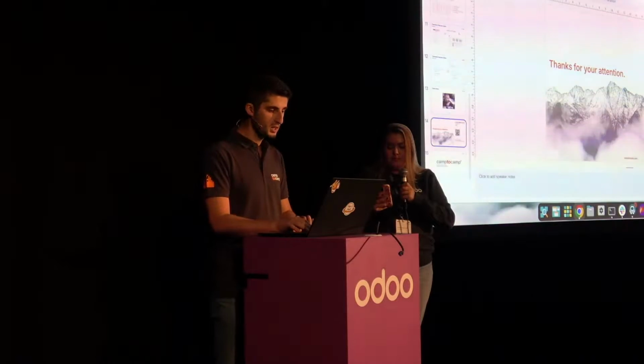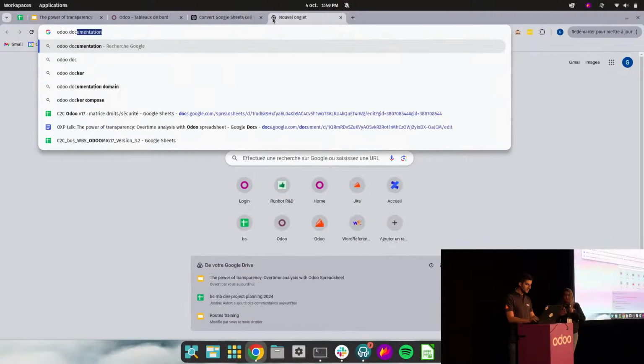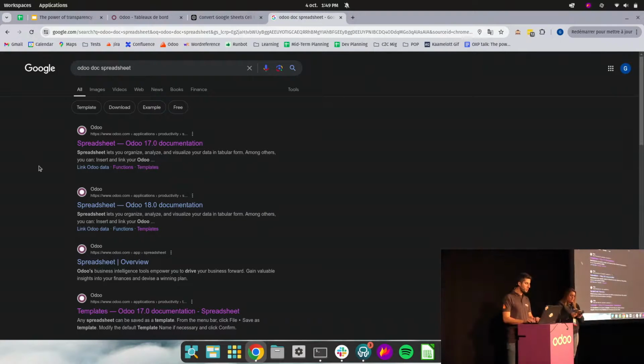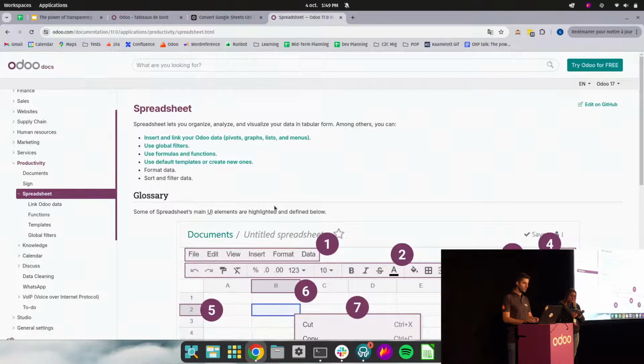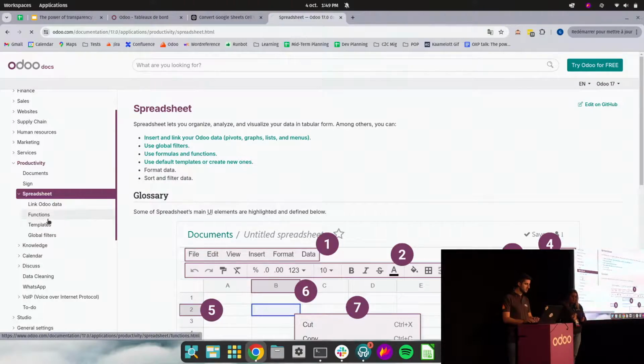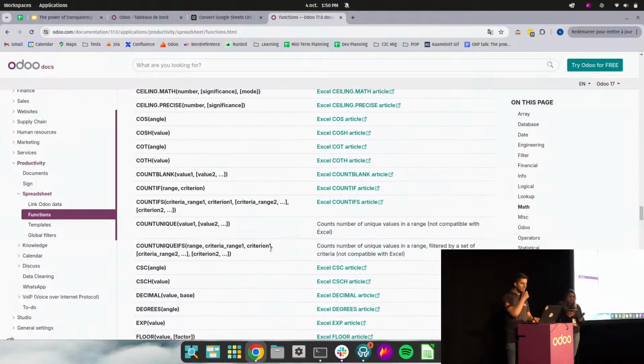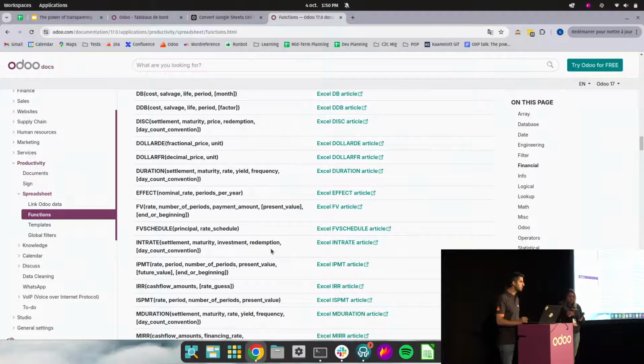Well, you can go first in the Odoo documentation. So if you go Odoo doc spreadsheet, you have the list of all the formulas that are available in Odoo Spreadsheet. So here you see functions, and you will be able to see all the formulas that are available. Basically, most of the Google formulas are available in this Odoo Spreadsheet, so you can go through that. If ever your formula is not available here, just try it out on Odoo Spreadsheet and you'll see if it works. Most of the Google formulas actually do.